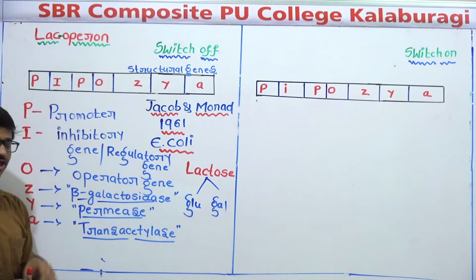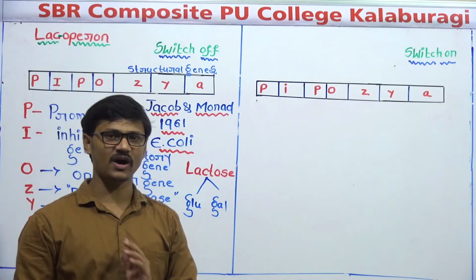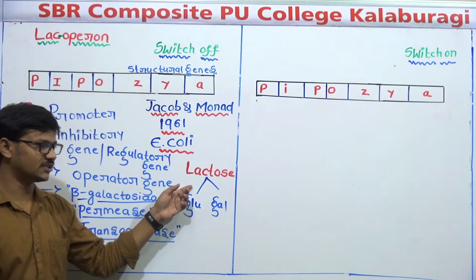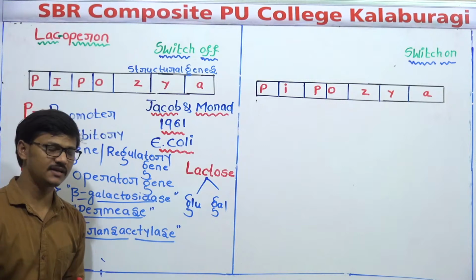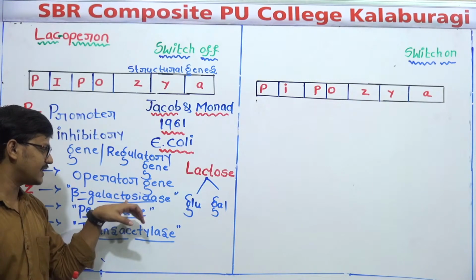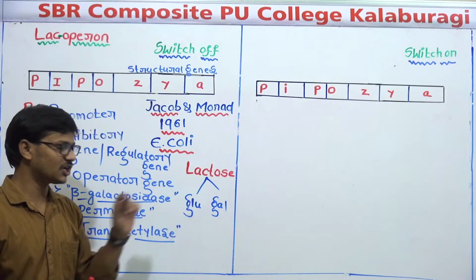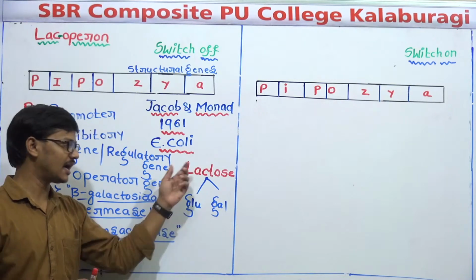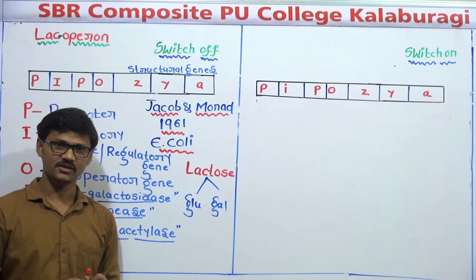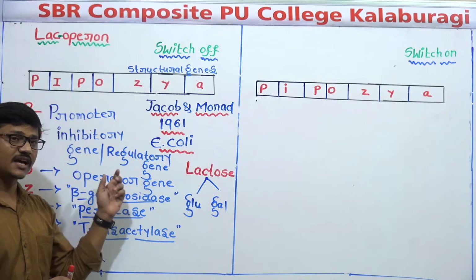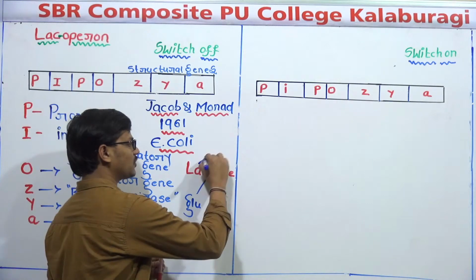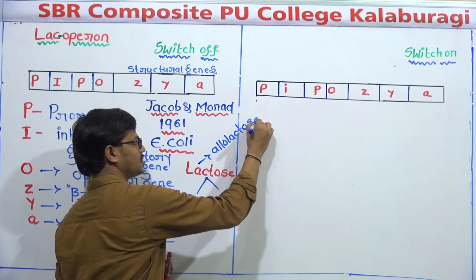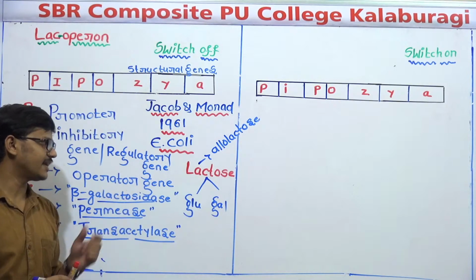And it has another function. In our NCERT book, they have given only one function of this beta galactosidase enzyme. But in addition to this function, it also does a second function. What is that? This beta galactosidase enzyme converts lactose into allolactose. So that is the second function of beta galactosidase, conversion of lactose into allolactose. So these are the two functions of beta galactosidase.